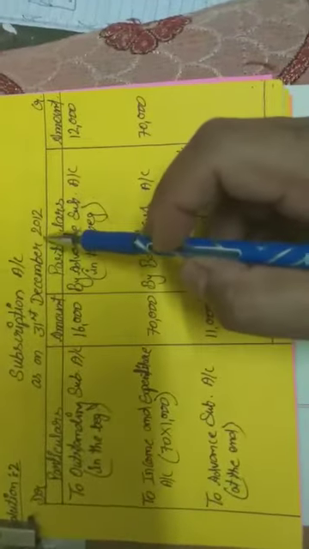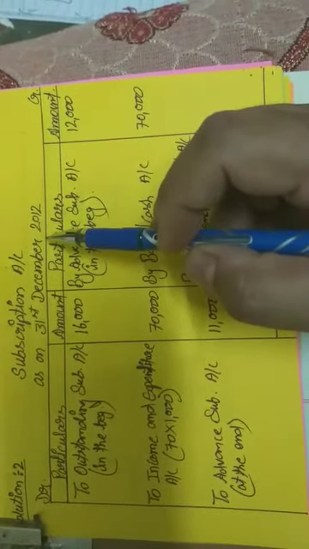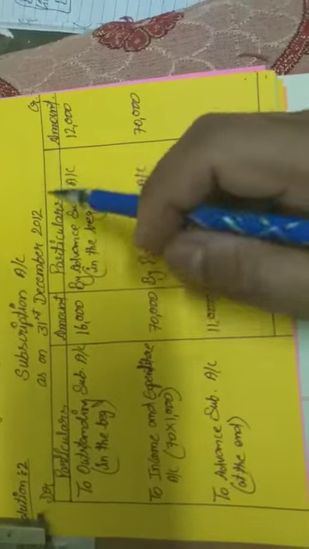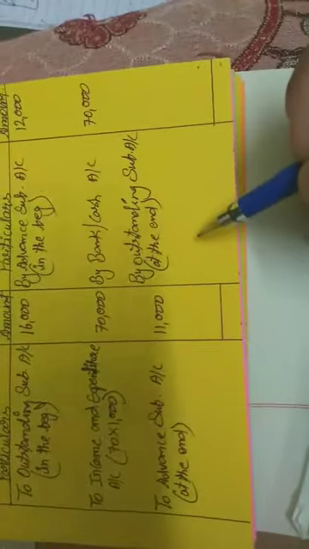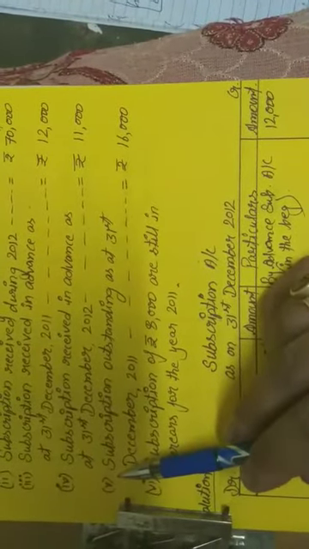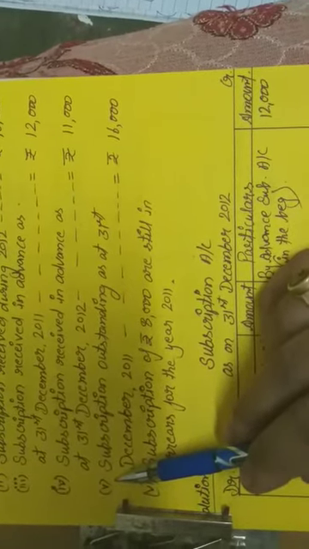We have to check on this particular date. That may be related to last year, 2011, or to the current year, so both outstandings will be shown here. It is clear? So now the fifth point we have done.